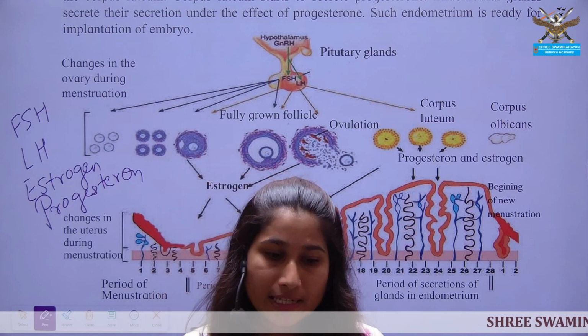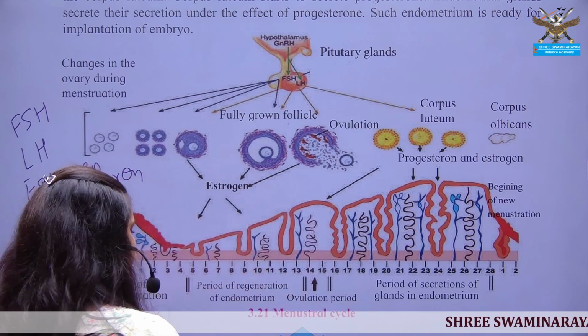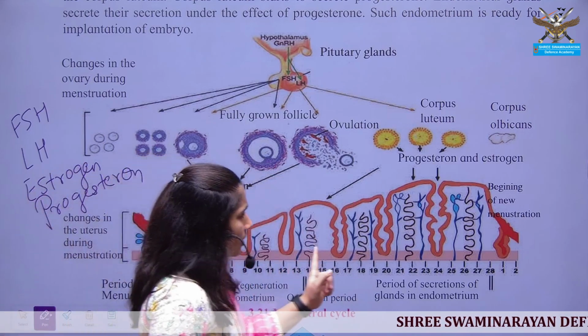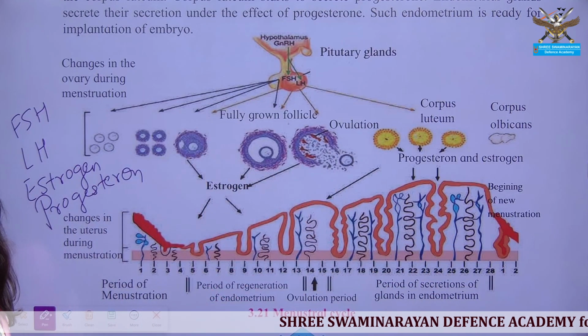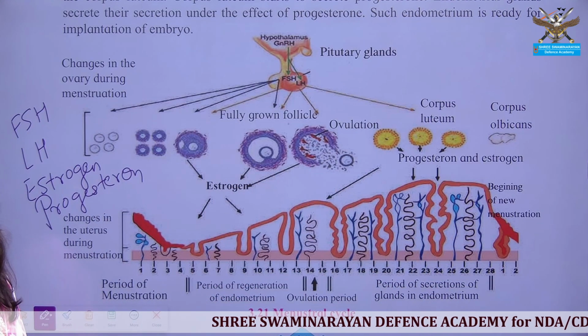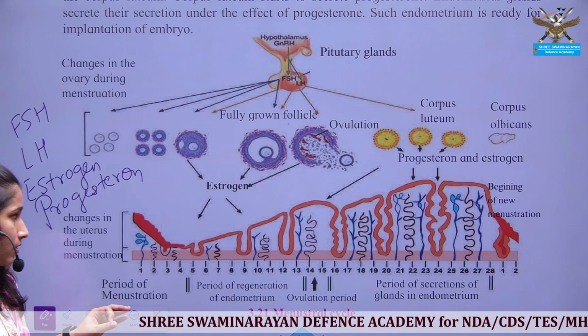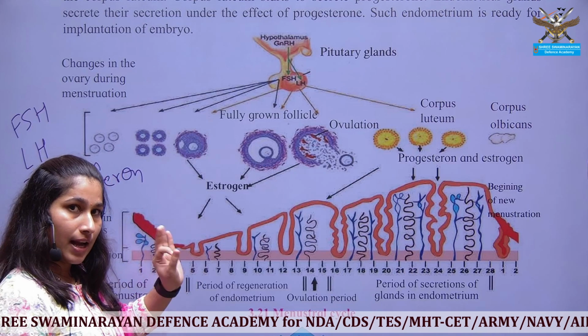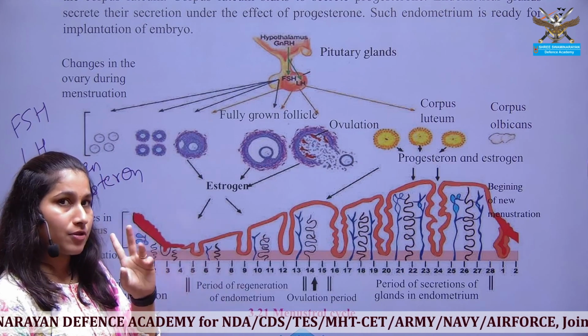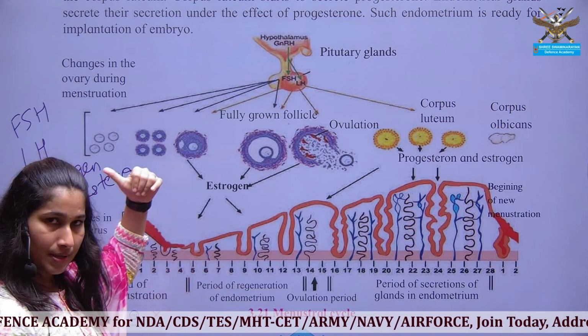For the discarding of the unfertilized egg and for the removal of this endometrial lining, menstruation occurs and the menstrual cycle is seen in human females. Whenever the menstrual cycle happens, it starts its process from the first day of the last cycle.